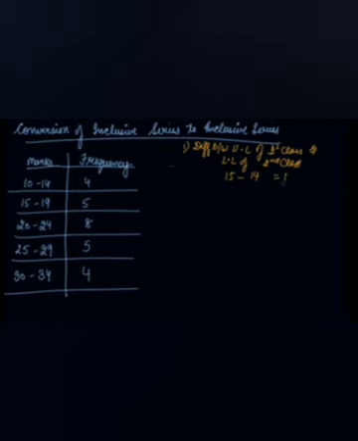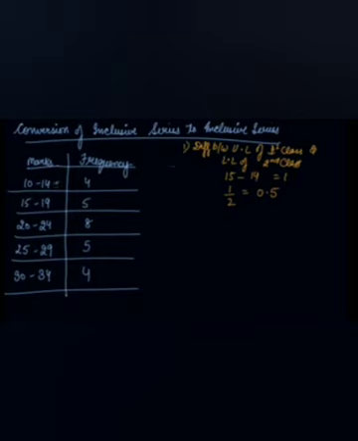Now divided by 2 or make it its half, that is 0.5. So for converting these inclusive series to exclusive series, you will see the difference between these two, that is 1. Then make it half, that is 0.5.